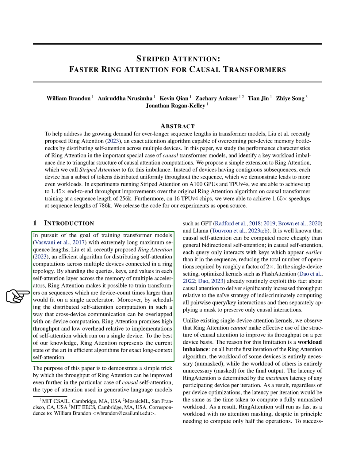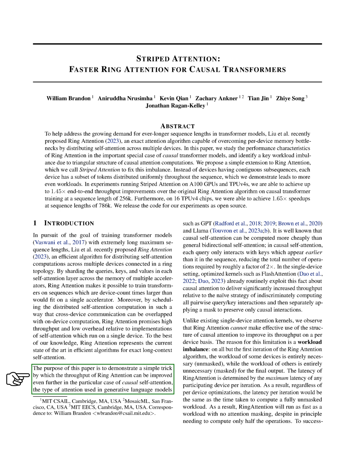Moreover, ring attention is designed to maximize efficiency by overlapping cross-device communication with on-device computation. This results in high throughput and low overhead compared to self-attention implementations that run on a single device. As far as we know, ring attention is currently the most efficient algorithm for exact long-context self-attention. In this paper, we aim to show a simple method to further improve the throughput of ring attention, specifically for causal self-attention. This type of attention is used in generative language models like GPT and Llama.